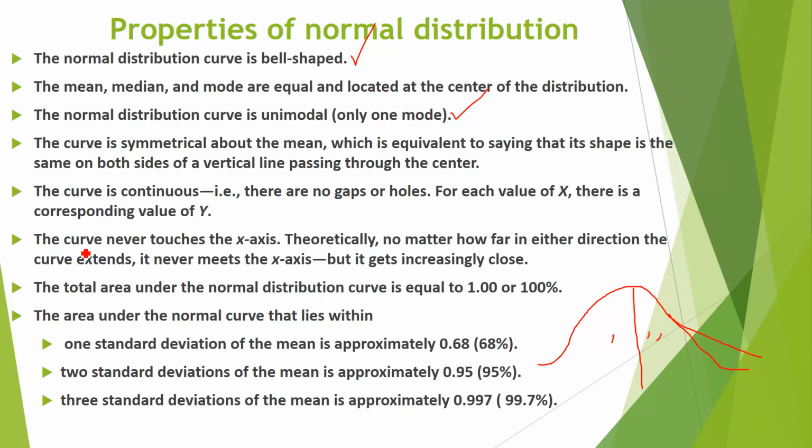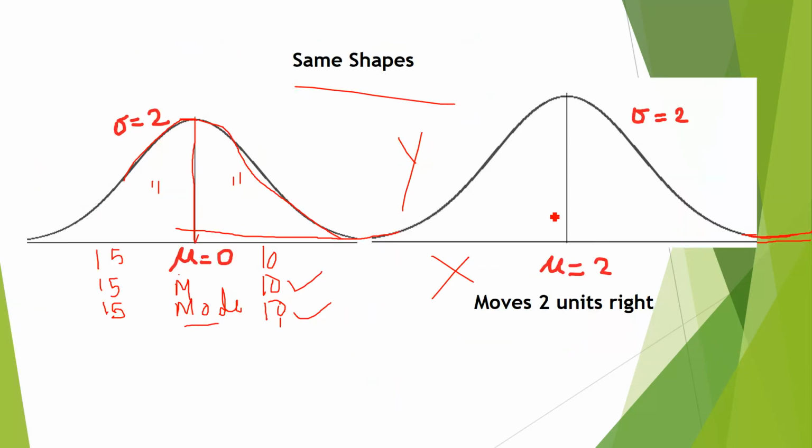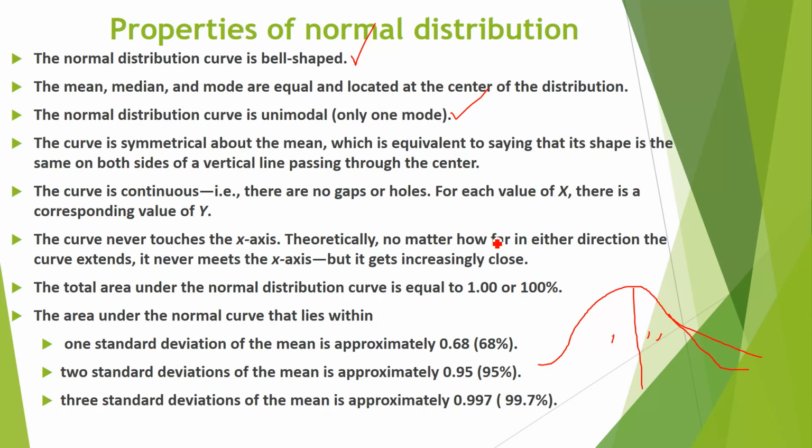This is the most important point. The curve never touches the x-axis. And the total area under this curve is 1, or 100%. In terms of percentage, you can say the area under the curve is 100%.